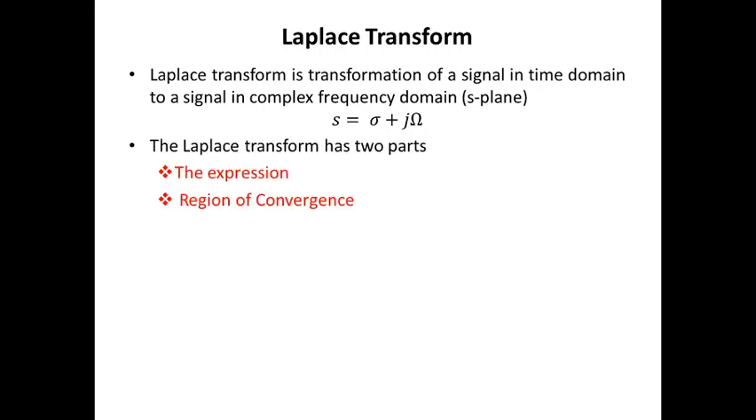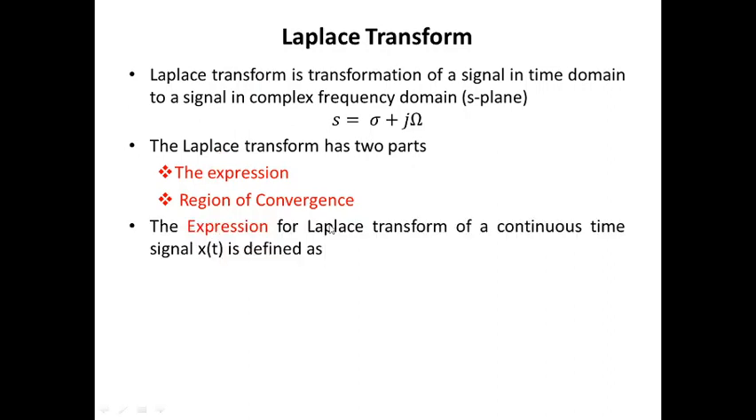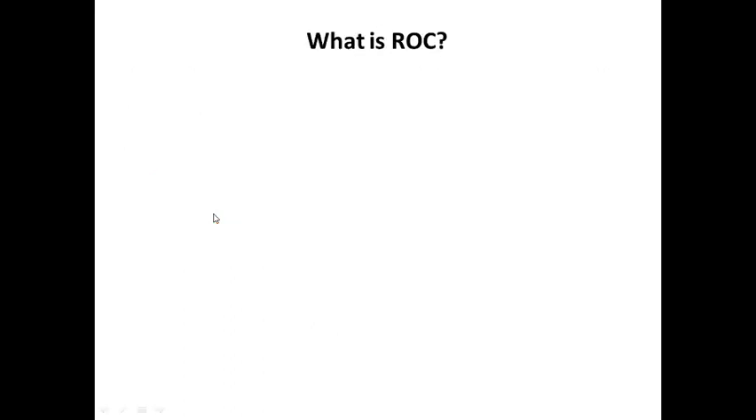The Laplace transform has two parts, the expression and the region of convergence. The expression for Laplace transform of a continuous time signal is defined as x of s is equal to integration minus infinity to infinity of x of t e power minus st dt. However, this expression should always be accompanied with the region of convergence. So what is this region of convergence?